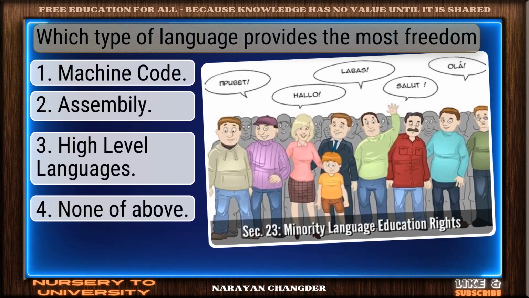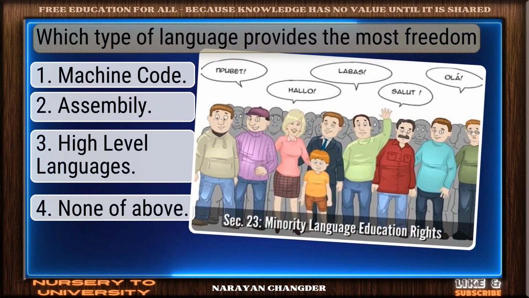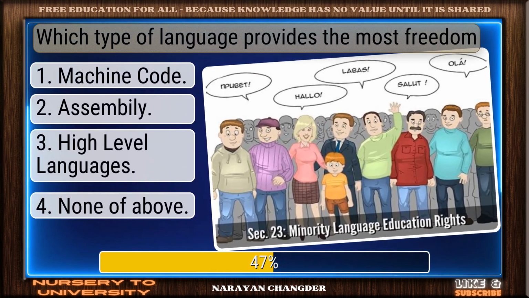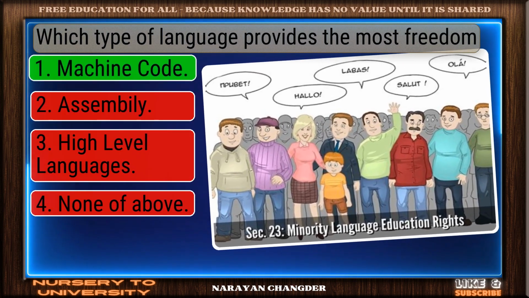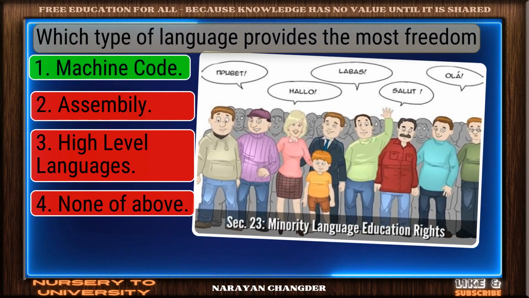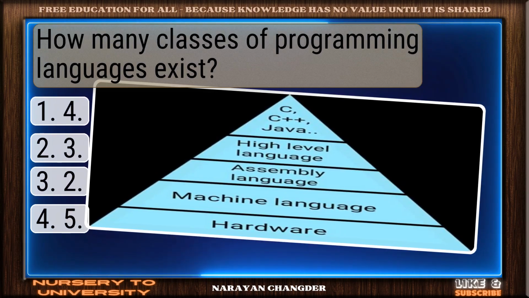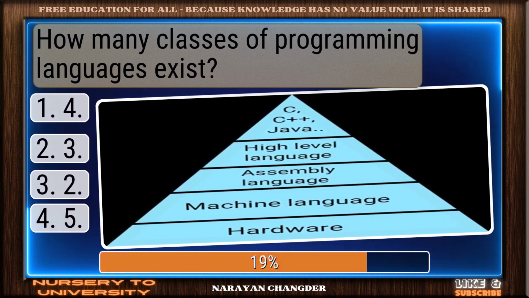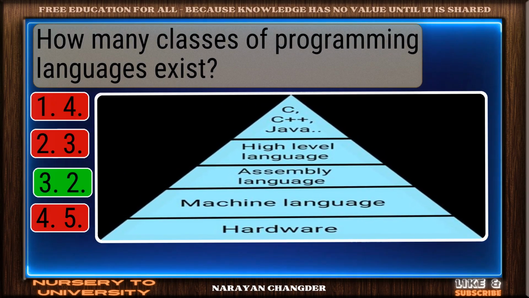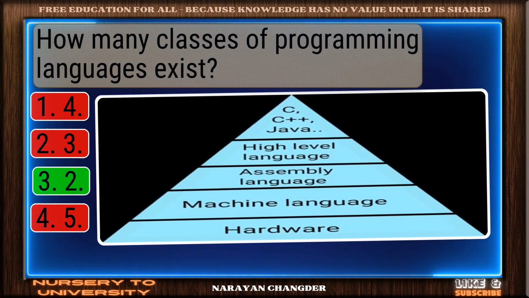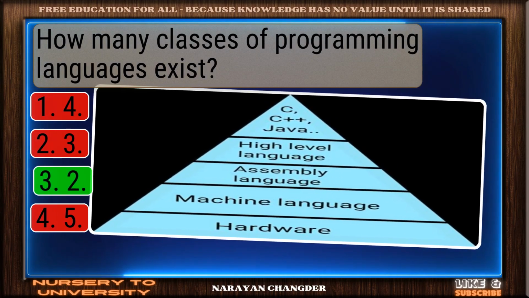Question number 15. Which type of language provides the most freedom? Right again. Machine code is a valid answer. Question number 16. How many classes of programming languages exist? Well reasoned. 2 is the correct choice.